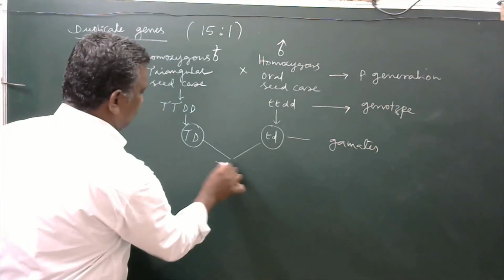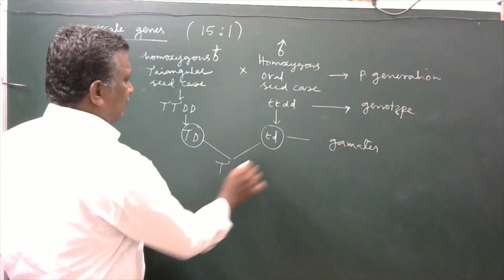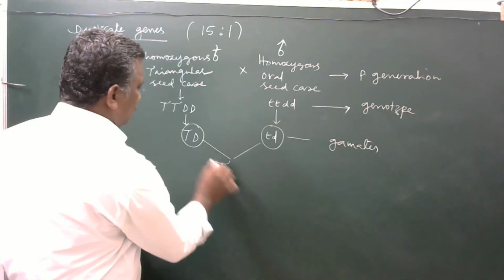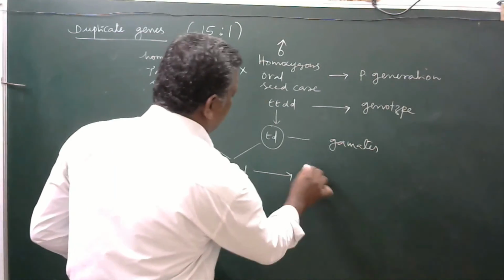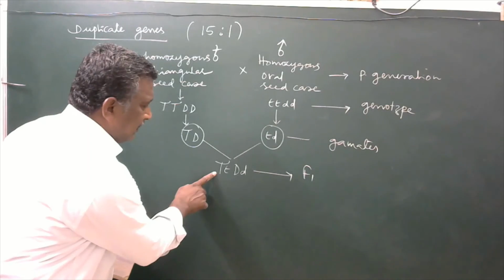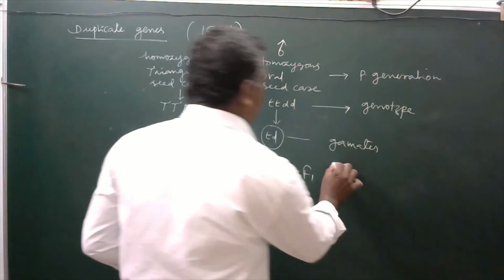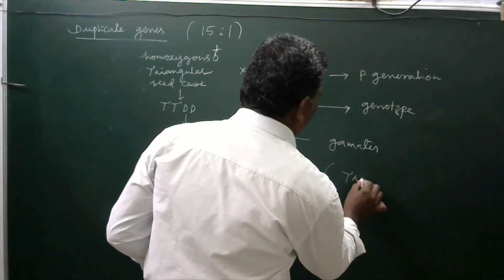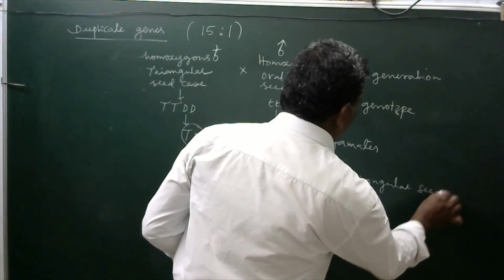Both are fused together to develop the F1 generation. F1 individuals are always capital T, small t, capital D, small d. This is F1. Both capital T and capital D are present, hence their seed cases are triangular seed case.